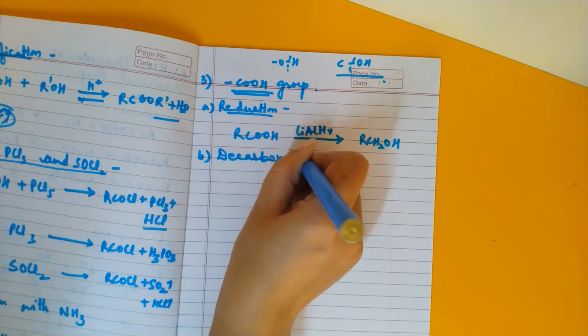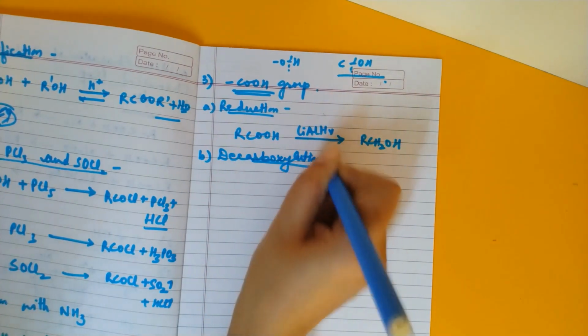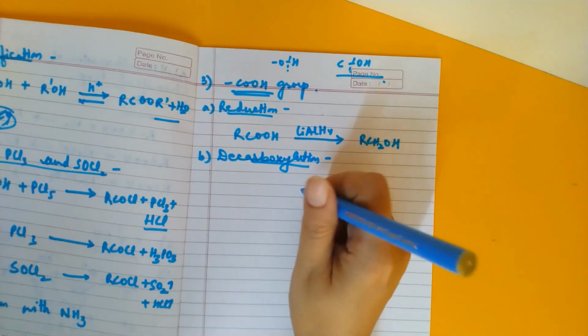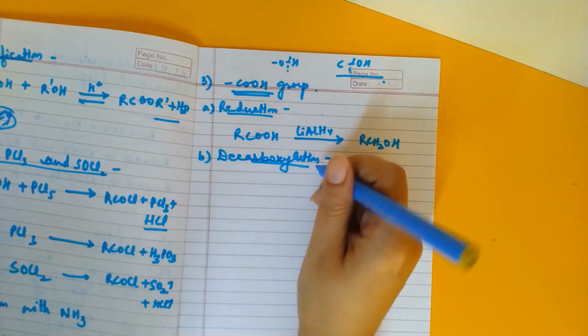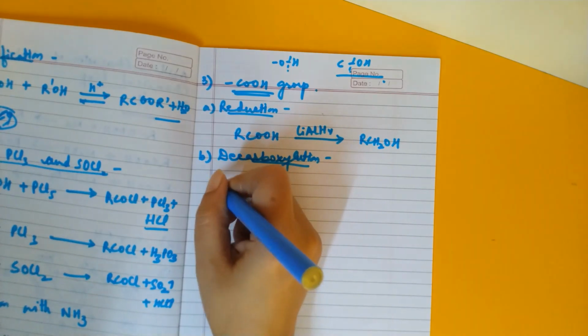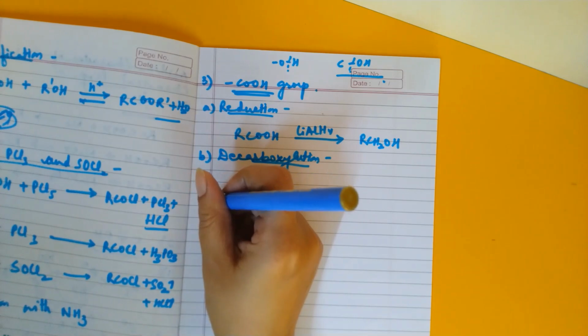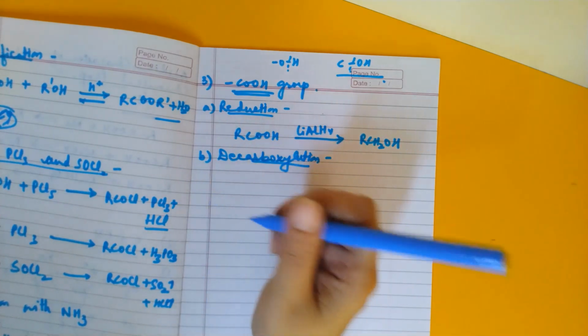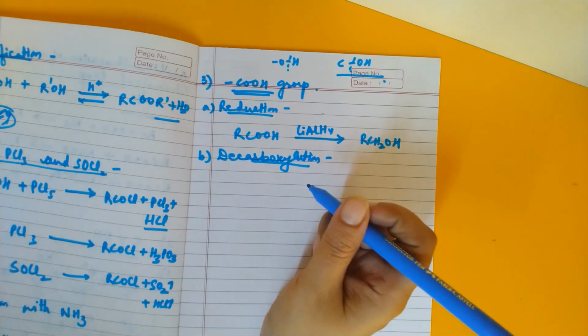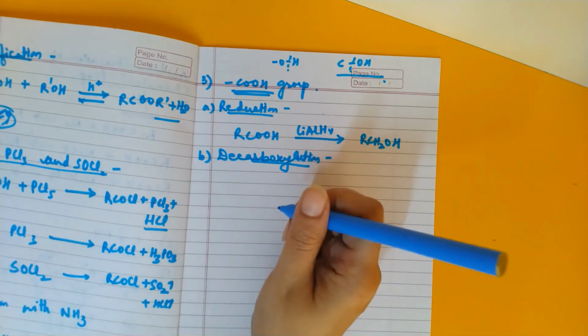Decarboxylation, what does it mean? De means removal, carboxylation means carbon dioxide. So we will be removing the carbon dioxide group from here. How will the reaction take place? First of all, we need to take the sodium salt of the given carboxylic acid. So the given carboxylic acid can be reacted with sodium hydroxide and it will be converted to the sodium salt.